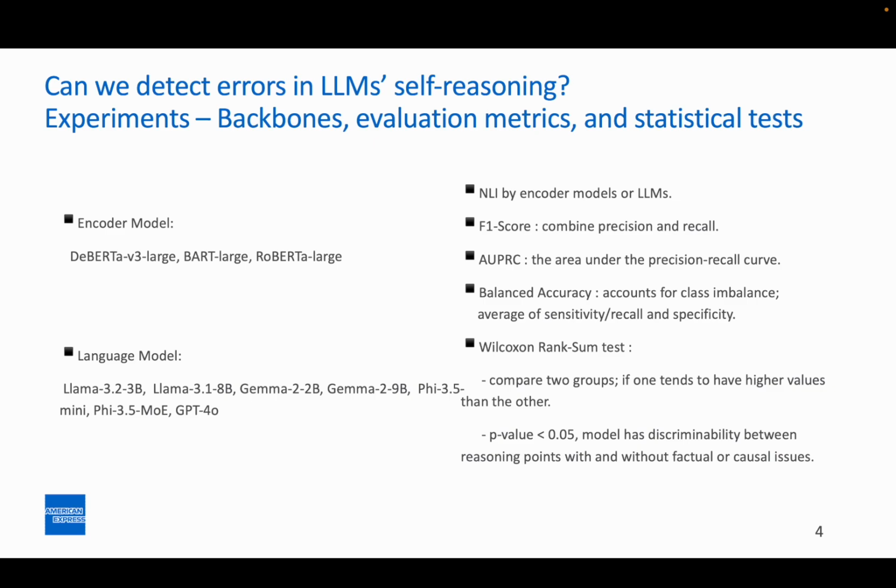For both encoder models and LMs, we experimented with both the pre-trained version and the fine-tuned version. We mainly consider these performance metrics: AUROC, AUPRC, F1 score, and accuracy. We leverage the Wilcoxon rank sum test to reflect the statistical significance of any observed difference between two groups of experimental outcomes.